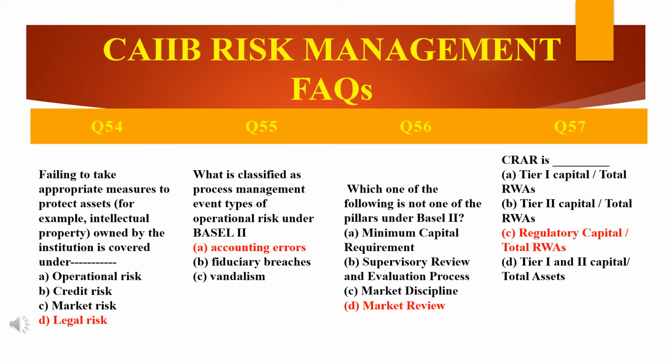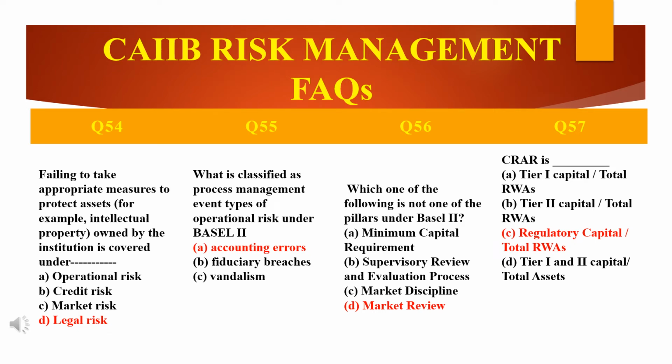However, failure in general to protect the assets, say the failure to renew the insurance of the branch premises or cash in transit, could fall under operational risk and not under legal risk. Then what is classified as process management, among the event types of operational risk under Basel II?